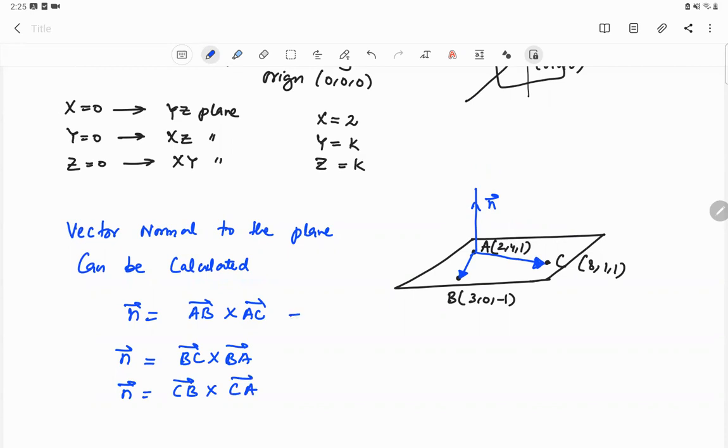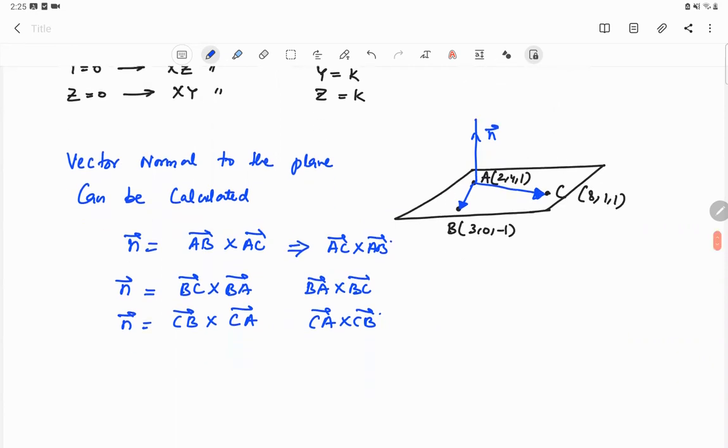We can calculate AC cross AB or AB cross AC. We should not worry about the order. We can calculate BC cross BA or even BA cross BC, or CA cross CB. So that means we have 6 different possibilities of calculating vector normal.